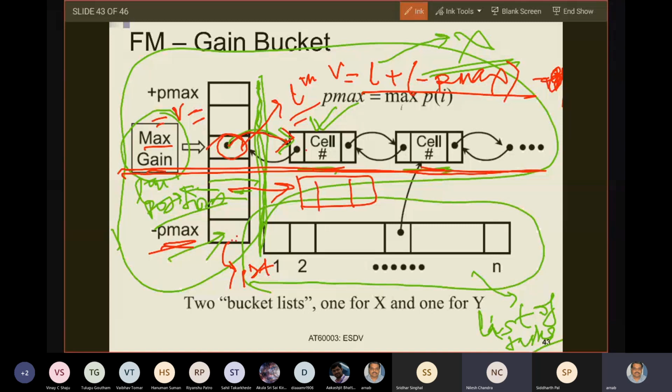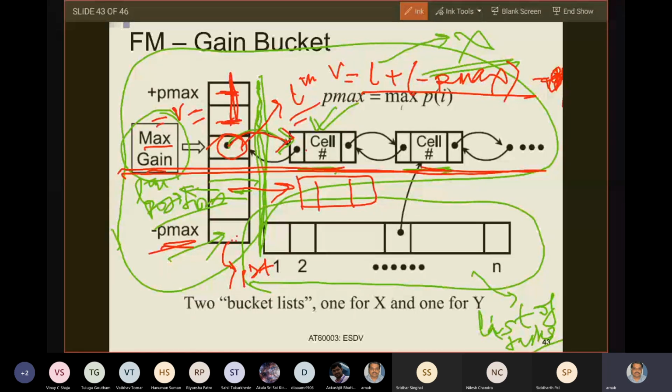So then what is happening? Because this is the max gain, you know that all these indices in this array of pointers, these cells are all blank. They are null pointers. Why? Because this is the max gain. If they had non-null values and pointed to some linked list or some task, that would become the max gain.